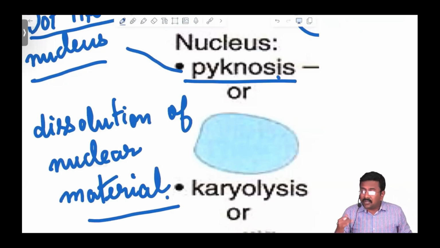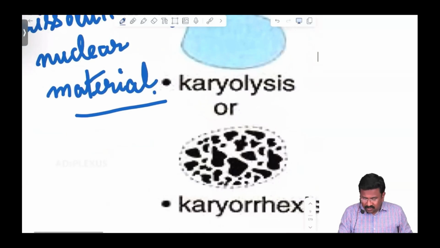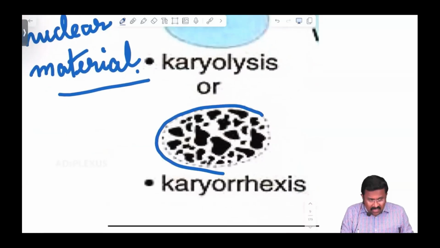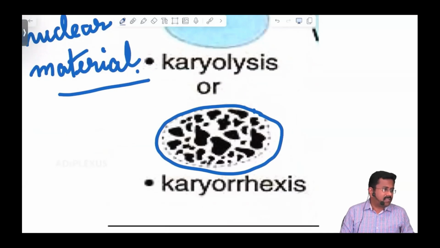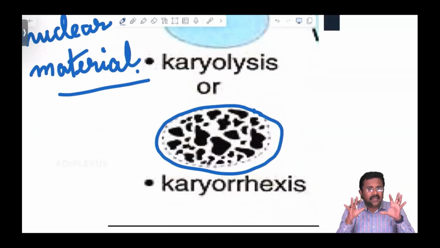What is the third nuclear change? Karyorrhexis. As you can see from here, karyorrhexis. Please open the chat box. Karyorrhexis means the nuclear material is getting fragmented.